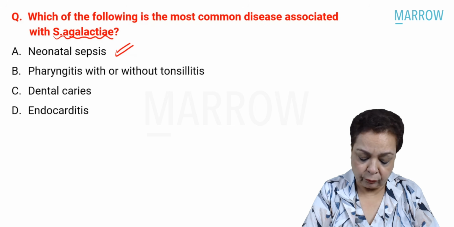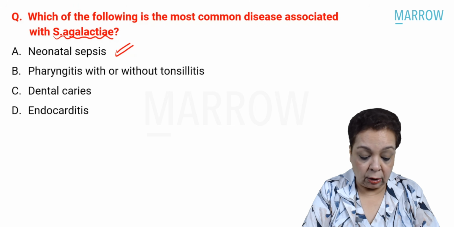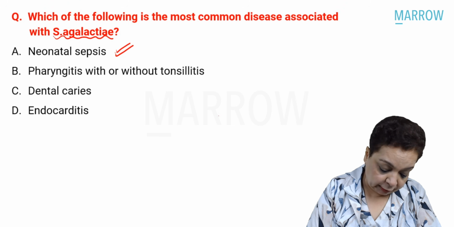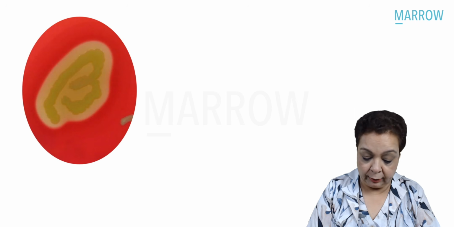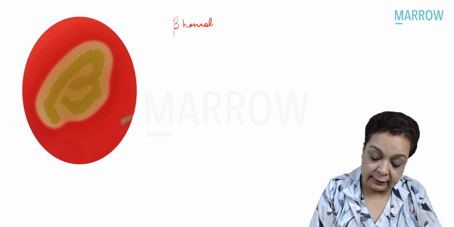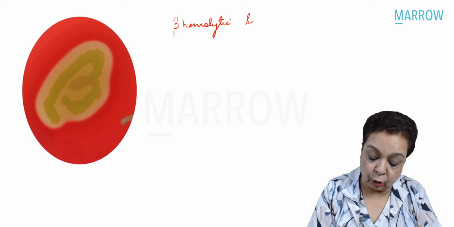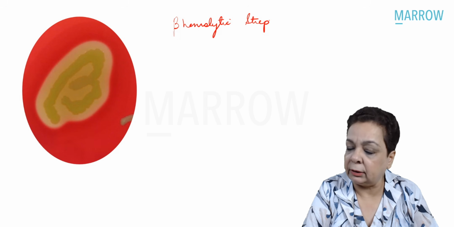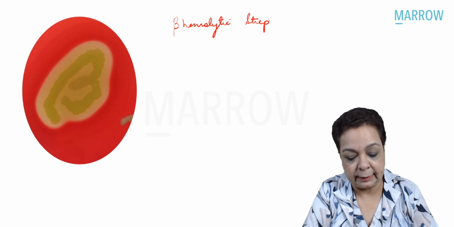Okay. So remember Streptococcus agalactiae. This is one of the beta hemolytic streptococci. And we know all the beta hemolytic streptococci were serogrouped by Lancefield, right? So we have the Lancefield serogrouping of the beta hemolytic streptococci on the basis of the carbohydrate antigen which is present in the cell wall.